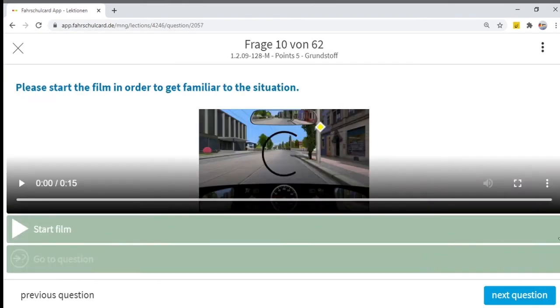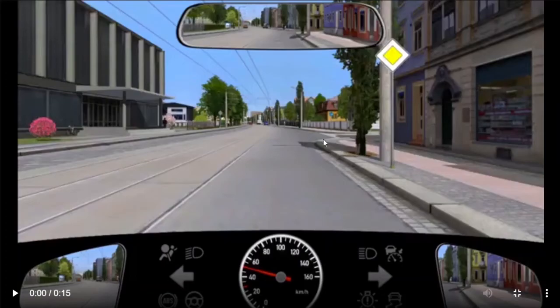Now we will go to the next question, which is again a video question. Just to make things clear, this is a yellow sign, which means we have priority on the junctions, so we don't need to take care of the traffic coming from the right, because that traffic will anyhow have an inverted triangle, which means stop and give way, also known as forward gewähren.